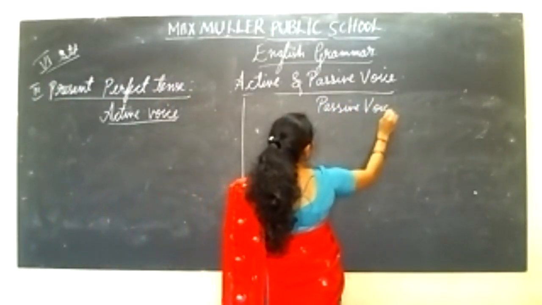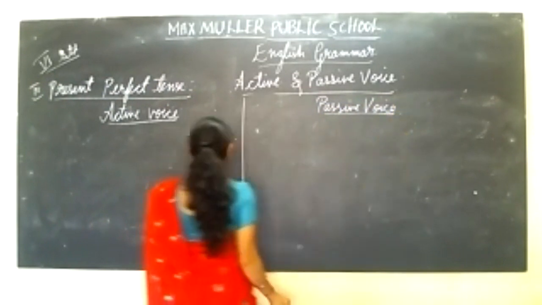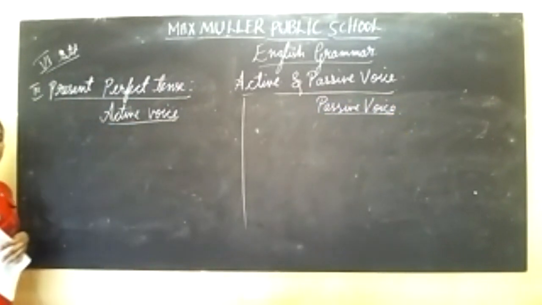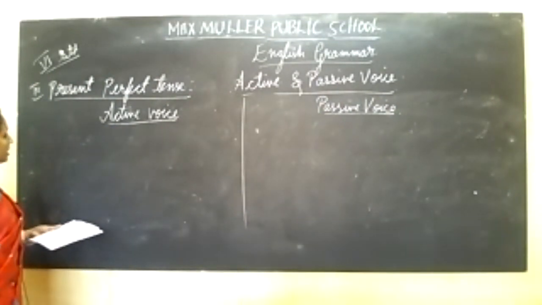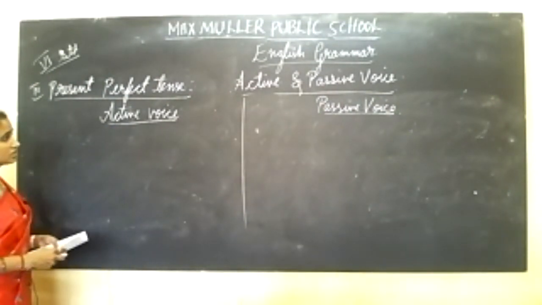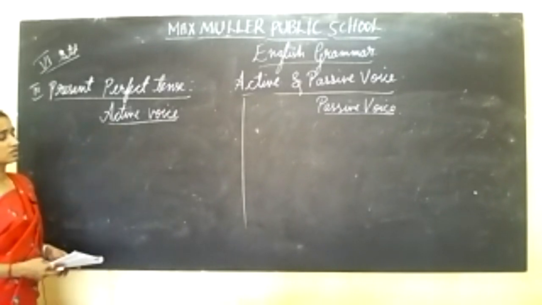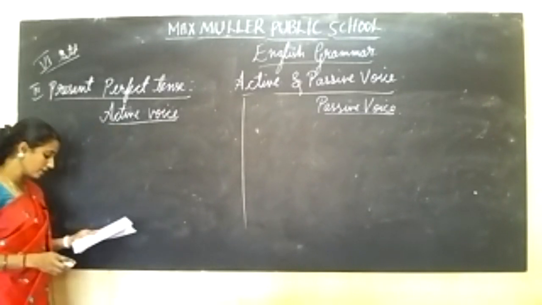Just listen to me. Don't copy anything in the rough note or in the classwork. Okay, just listen to me. What do you mean by this present perfect tense in active and passive voice? How to differ in this?